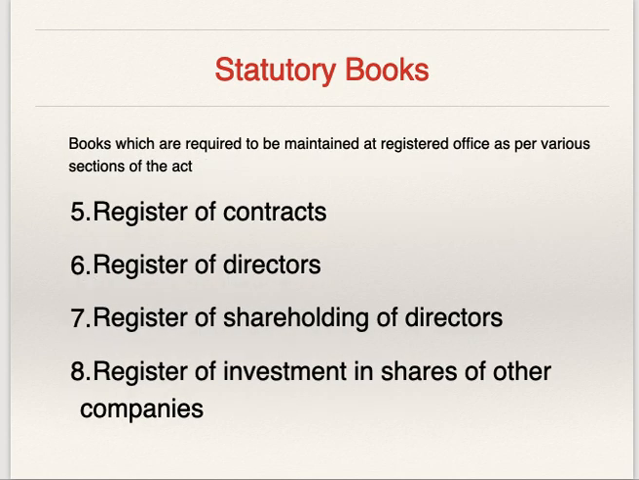Few more statutory books. Register of contracts. Company enters into various contracts, उसका register maintain करना पड़ता है. Register of directors. Who are the directors? Their names, addresses, date of appointment, any other details, their sitting fees, etc. Register of shareholding of directors. If these directors are having shares, उसका रजिस्टर मेंटेन करना पड़ेगा. रजिस्टर ऑफ इन्वेस्टमेंट इन शेयर्स ऑफ अदर कंपनीज. दूसरे कंपनी में शेयर परचेस किया होगा, इस कंपनी में इन्वेस्ट किया होगा इन द शेयर्स ऑफ सम अदर कंपनी. Separate register of that is to be maintained.